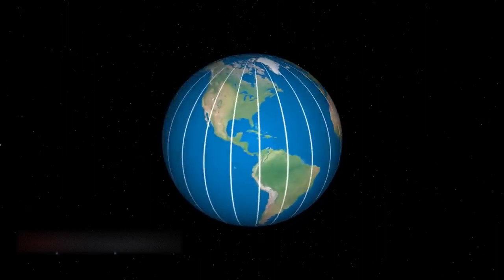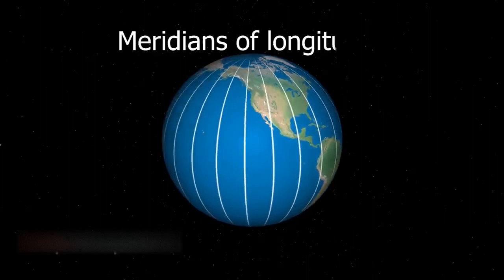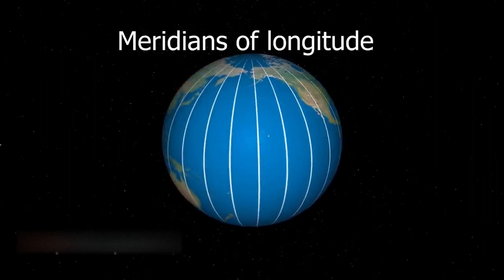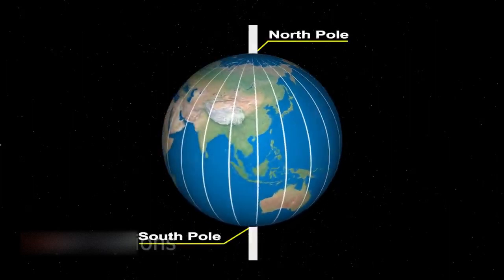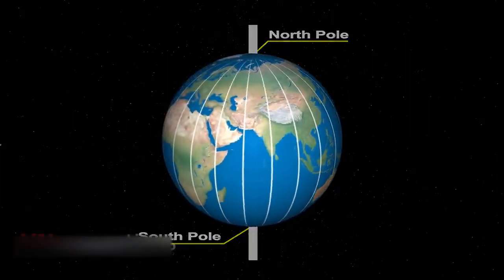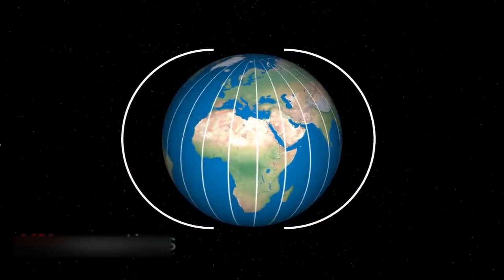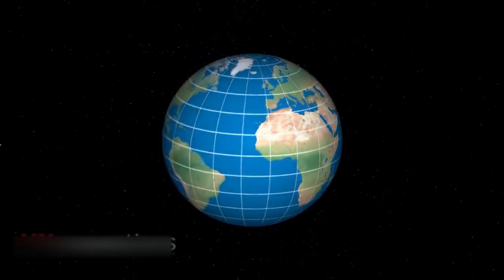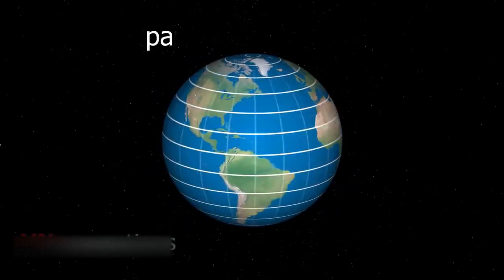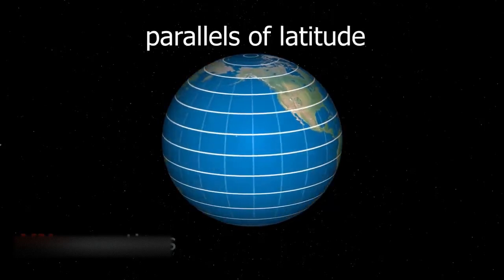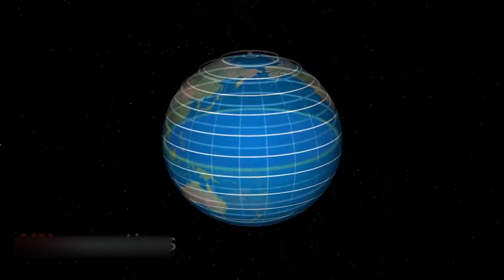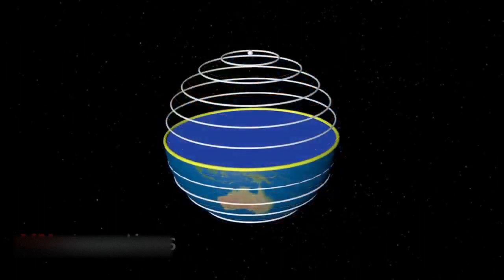The north-south lines are known as meridians of longitude, and they extend from the North Pole to the South Pole. All these meridians are actually half circles. The east-west lines are known as parallels of latitude. So, what are latitudes? Latitude is an angular distance of a place north or south of the equator.